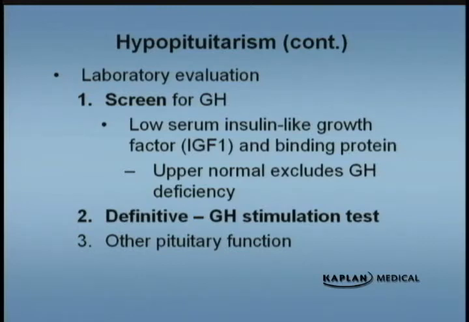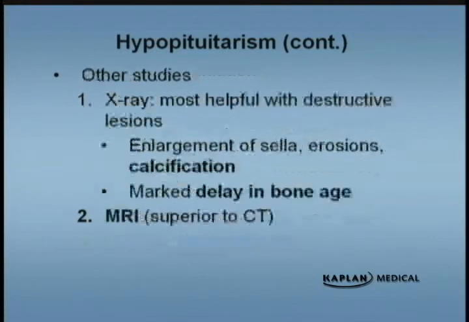And you can do other tests for pituitary function. Other studies: an X-ray, if you have a destructive lesion like a craniopharyngioma, on skull film you can actually see a large sella turcica because of erosion. The best test, however, would be an MRI, which is even better than a CT scan. The bone age will be delayed.